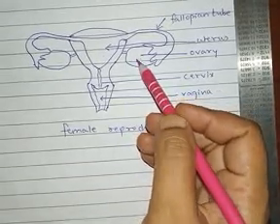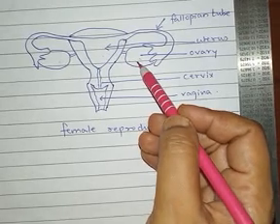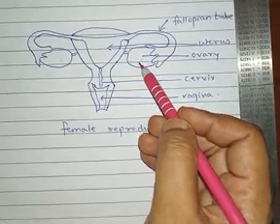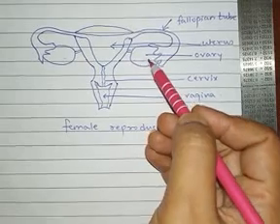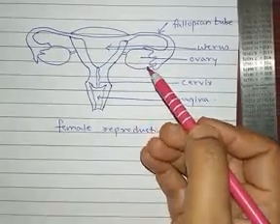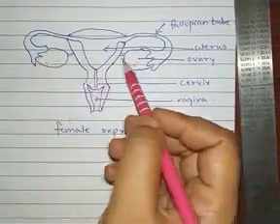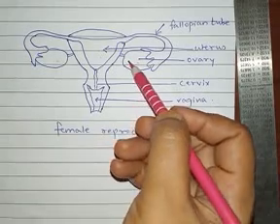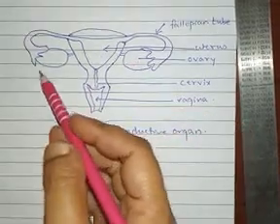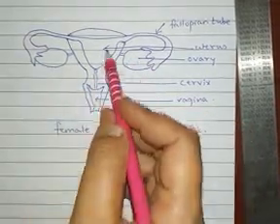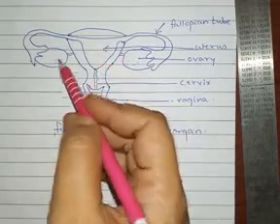Almond. You know almond. What is almond? You should be knowing what is almond. So ovaries are almond shaped structures present on both the sides of the uterus. They are present in pair.